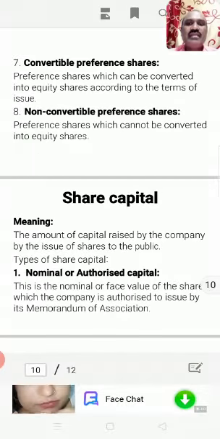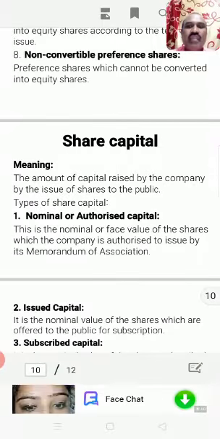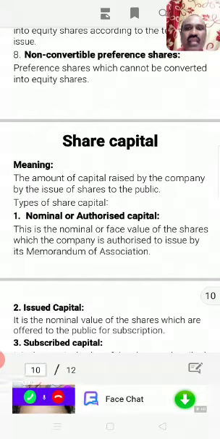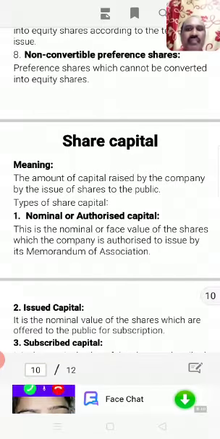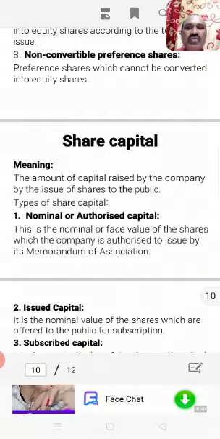To move on to the next concept, that is share capital. The share capital is an amount of capital raised by the company by the issue of shares to the public. This is the total amount of money which the company collects, raises from the public by issue of shares, and is called share capital. Share capital can be classified into the following types.